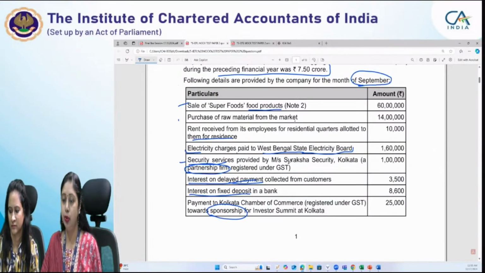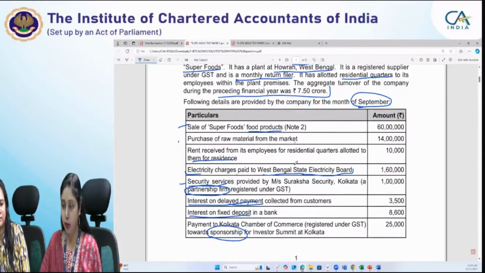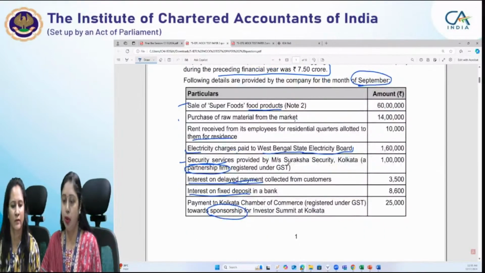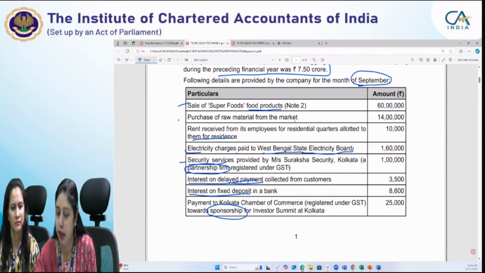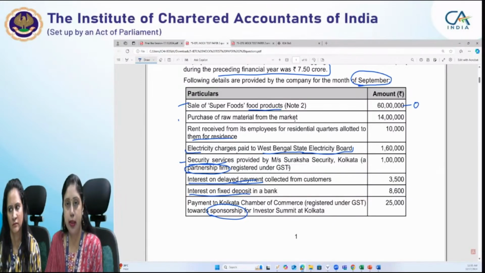Let us go through the information. In the beginning, general information is given to you and the past year's turnover is given to you. Then we have the outward supplies. So all the outward supplies we'll mention here. So sale of superfoods, food products. Now this is an outward supply and this is a taxable supply.